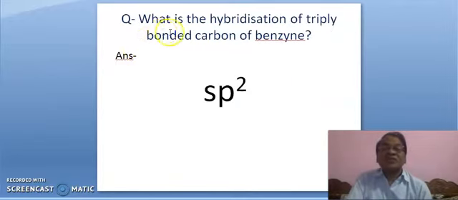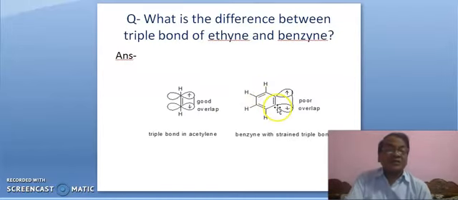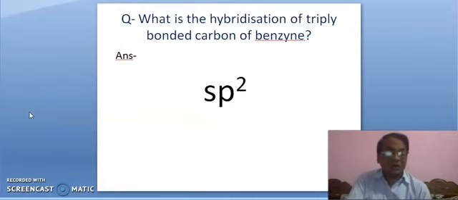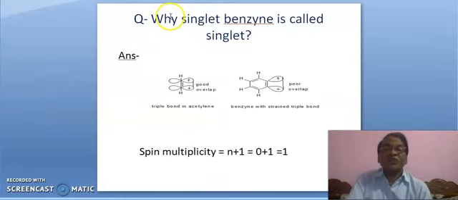Second question is, what is the hybridization of the triply bonded carbon of benzene? Just discussed now, these two carbon atoms of benzene are sp2 hybridized. Okay. Next question, why is singlet benzene called singlet?